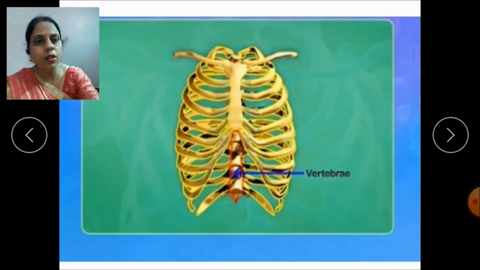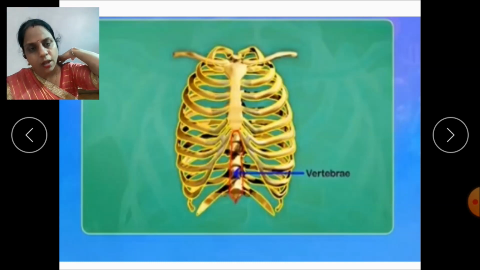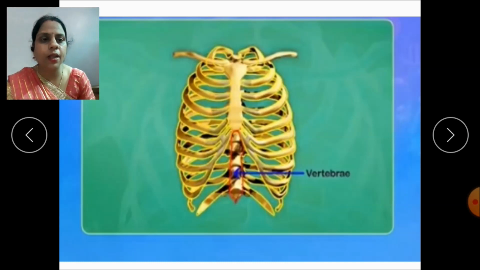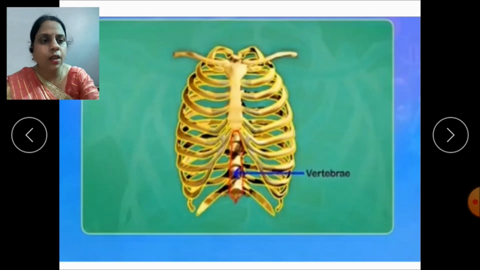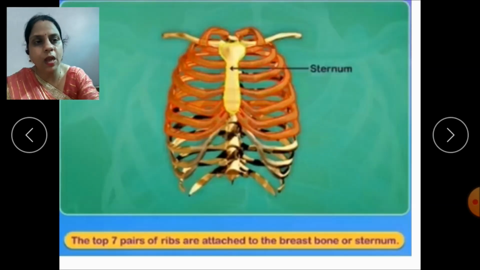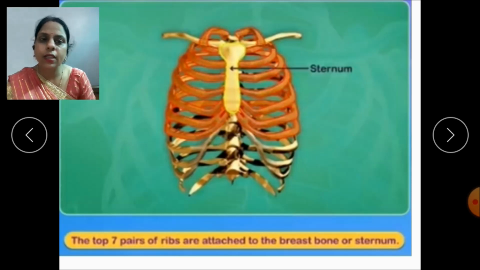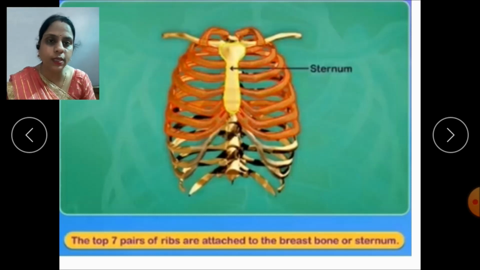Now see children, all the ribs are attached to the vertebral column at the back. But in the front they are attached to the sternum. Now the 7 pairs of ribs. Count with me. 1, 2, 3, 4, 5, 6, 7. These pairs of ribs are attached to the chest bone. And which is the chest bone? Yes, sternum. That means the top 7 pairs of ribs are attached to the breastbone or sternum.